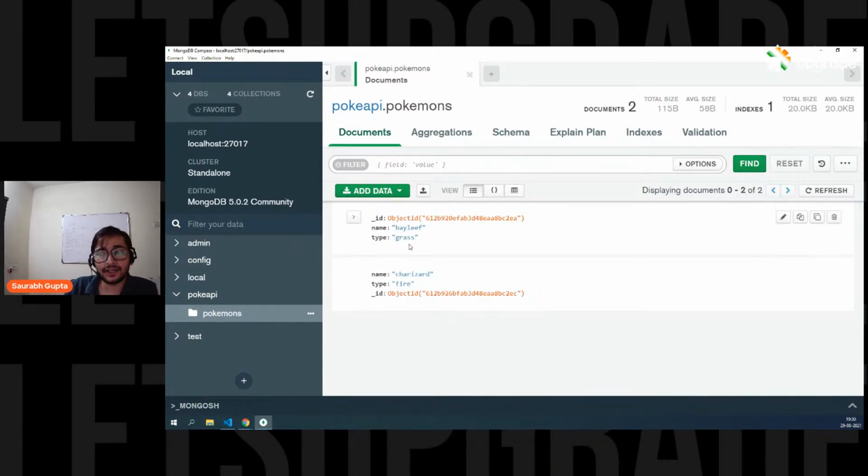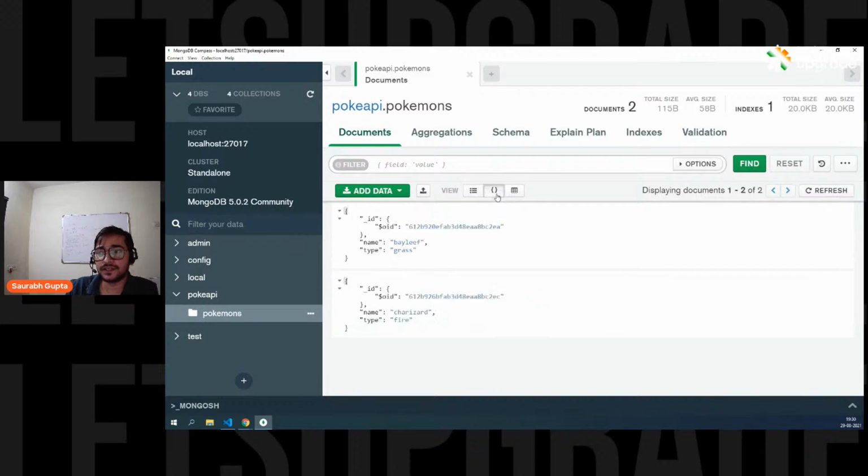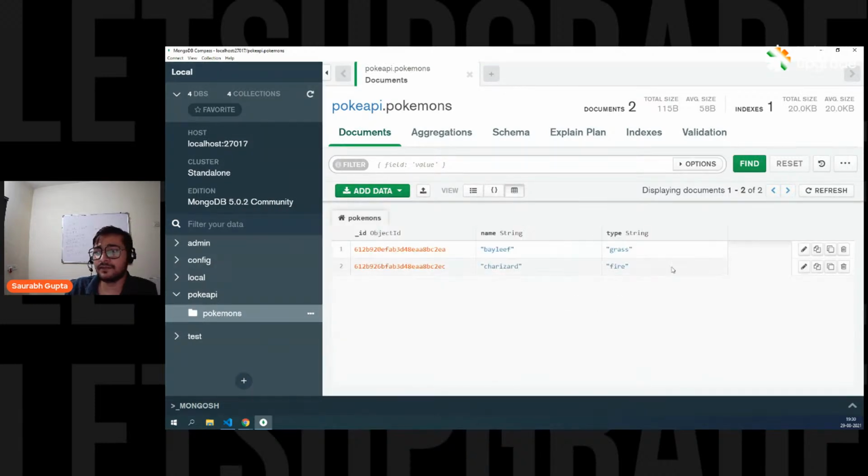Now see, currently you're seeing them in list view. It also gives you this view. See, you also get the object view. It will look like this then. So it also looks like this. You can also view the table view like this.